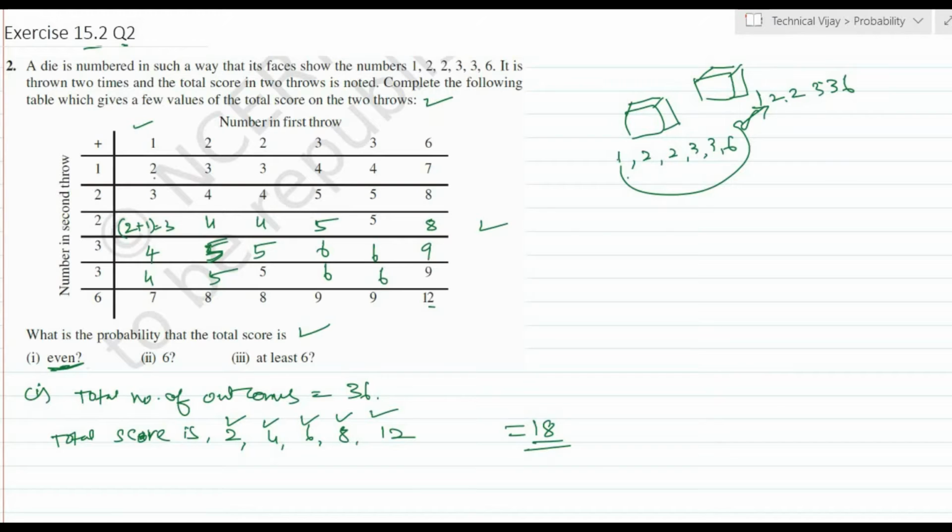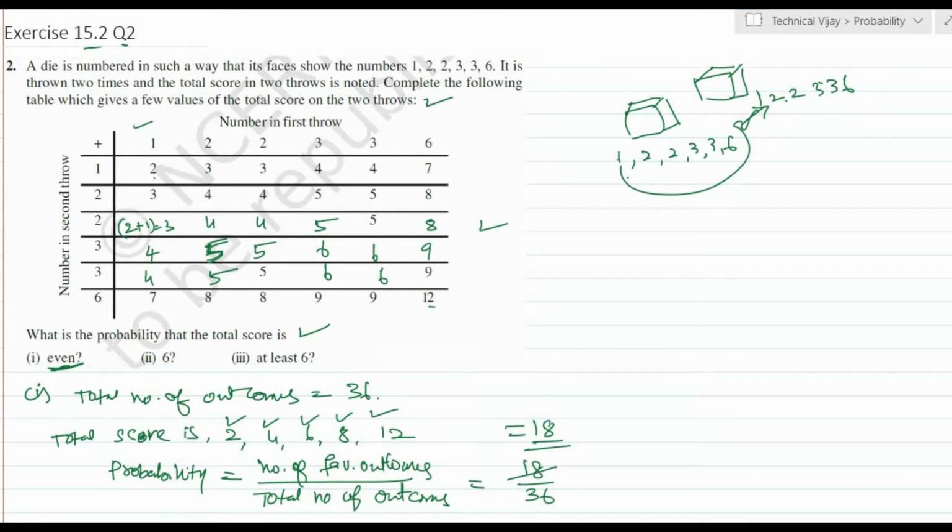Now the probability is equal to the number of favorable outcomes divided by the total number of outcomes. That is equal to 18 by 36. 18 ones are 18, 18 twos are 36. This is equal to 1 by 2. This is the probability of an even total score.